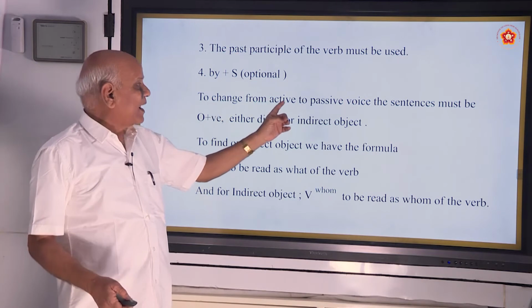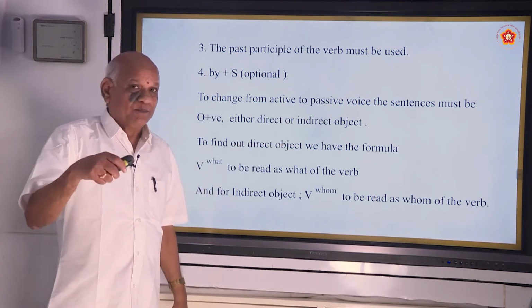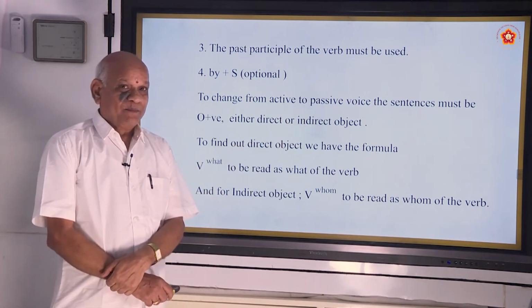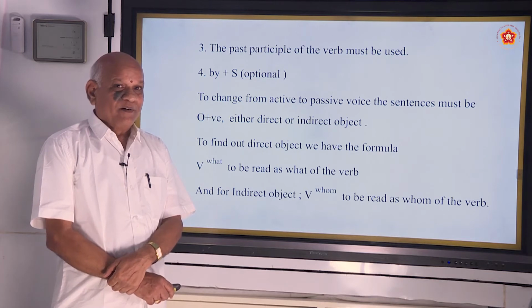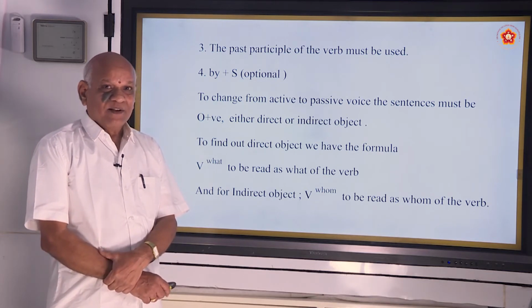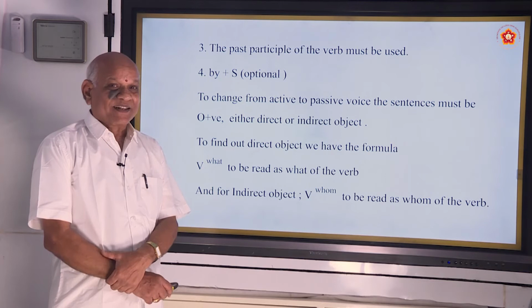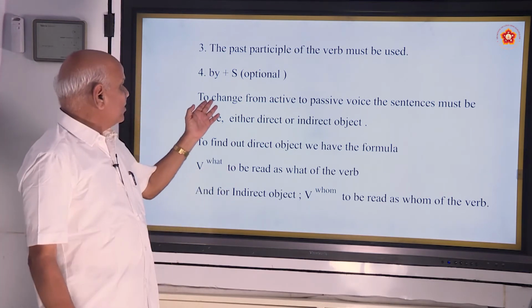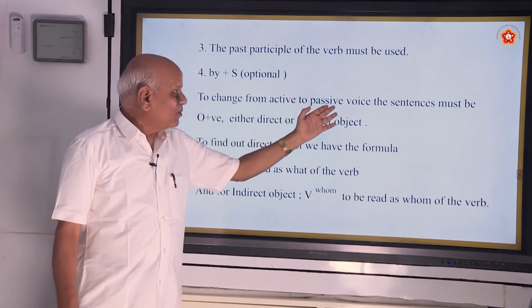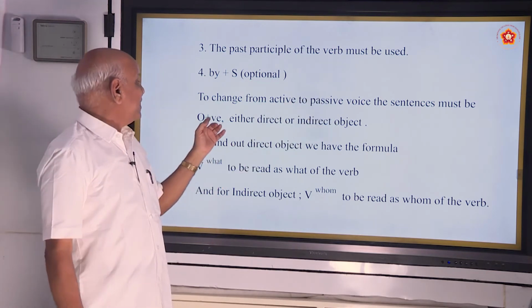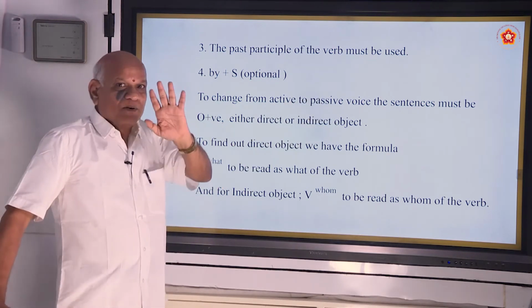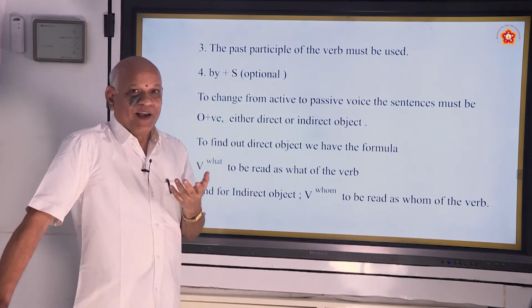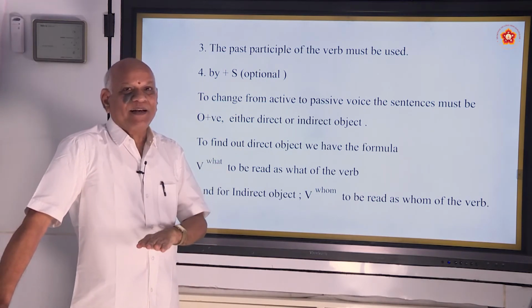To change from active to passive voice, I am talking about the examples that are being given for 7th, 8th, 9th, 10th. If you have younger brothers and sisters, you can help them with these clues. To change from active to passive voice, the sentences must be O positive. That is not the blood group, or you can say the blood group of the sentence.